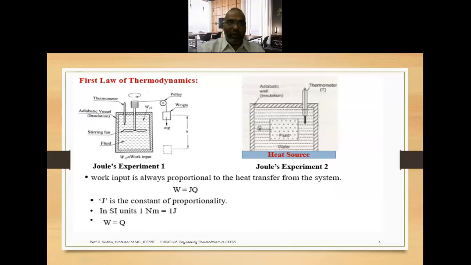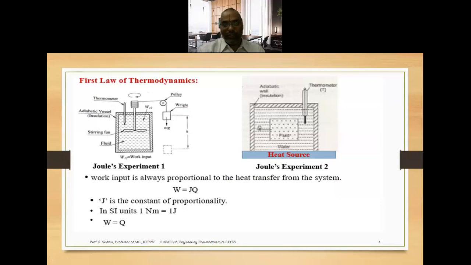After a particular period of time, whenever the insulation is removed, the heat is dissipated to the surroundings, and after a particular period of time, both the system and the surroundings will reach a common temperature, that is, a thermal equilibrium.